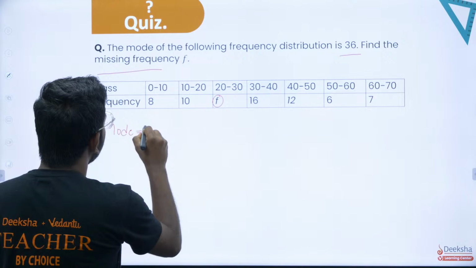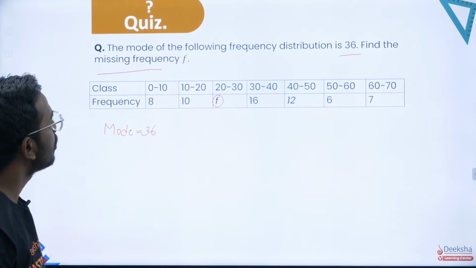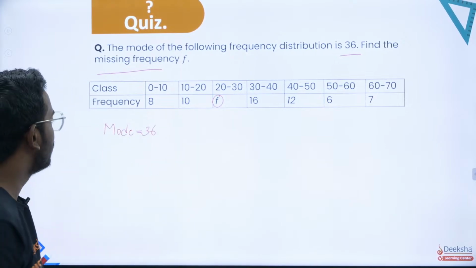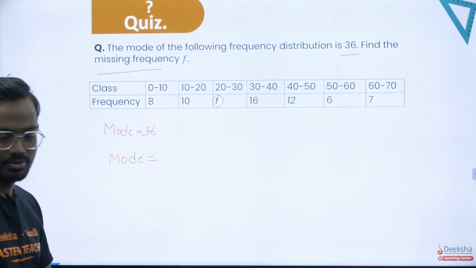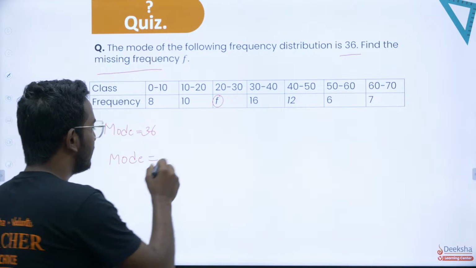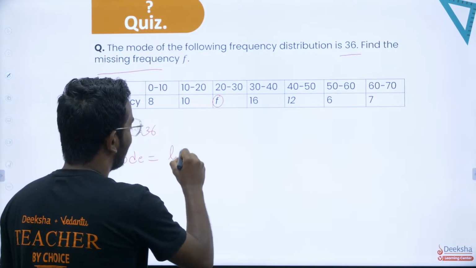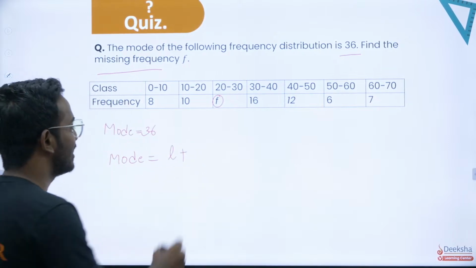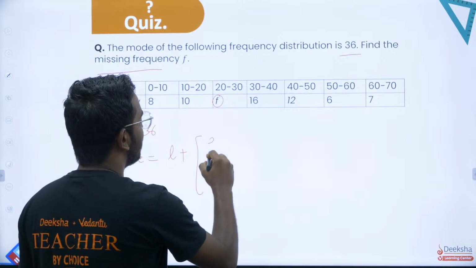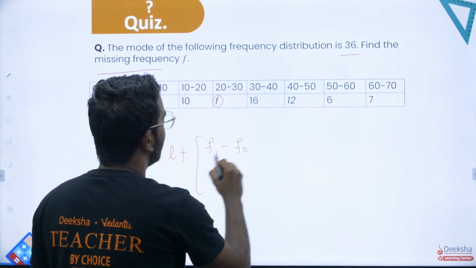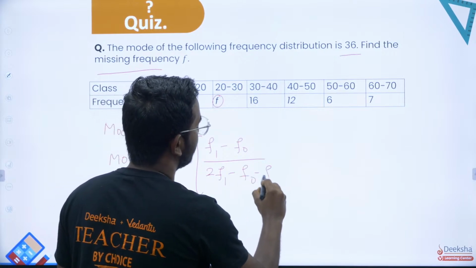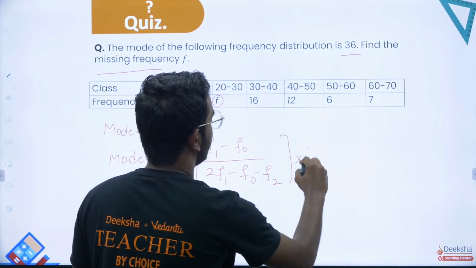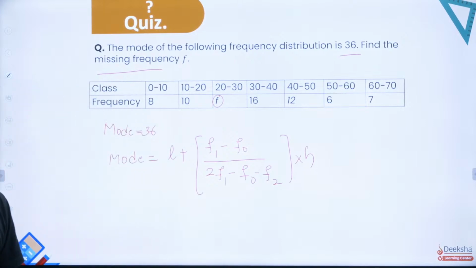Okay, sir. And how do you solve this for f? You know the mode formula, sir. Mode is given by L plus (f1 minus f0) divided by (2 times f1 minus f0 minus f2), into h. This will give you the mode. This is already a known fact.